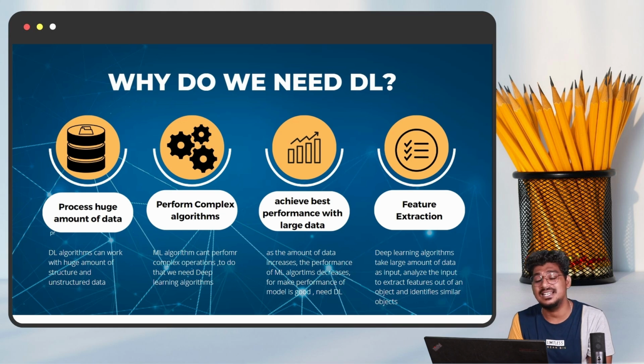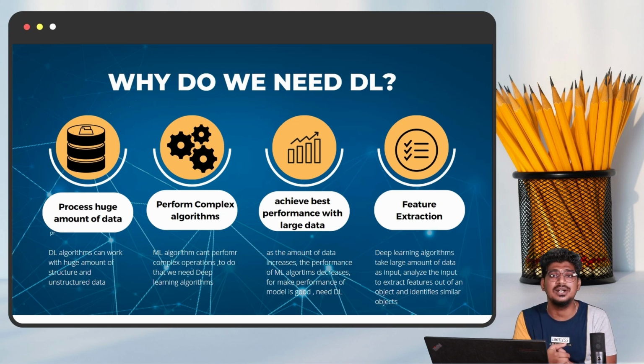Right? What about the next thing? Achieve the best performance with a large amount of data. As the amount of data increases, what about the performance of the machine learning algorithm? It will decrease. But with deep learning, we can get good performance on a large amount of data.